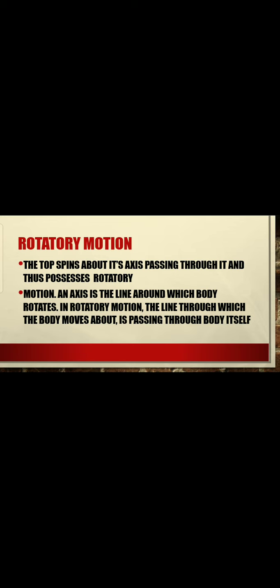So the main point of rotatory motion is the axis of rotation, which is the fixed axis along which the body rotates. So such type of motion is known as what? Rotatory motion, in which the body rotates along a fixed axis. In rotatory motion, the line about which the body moves passes through the body itself.